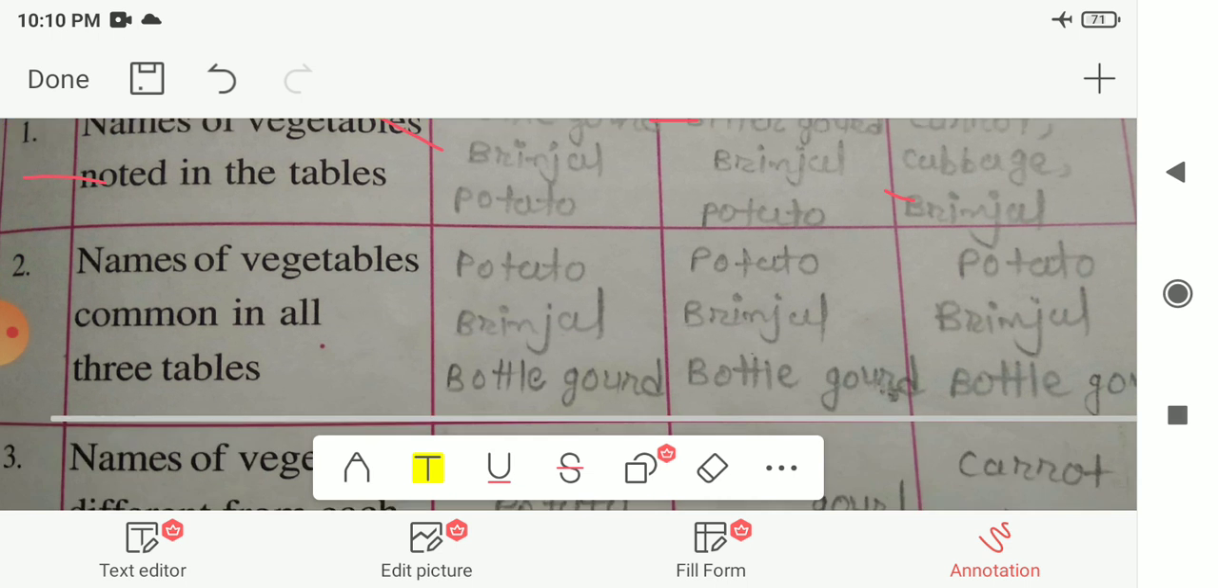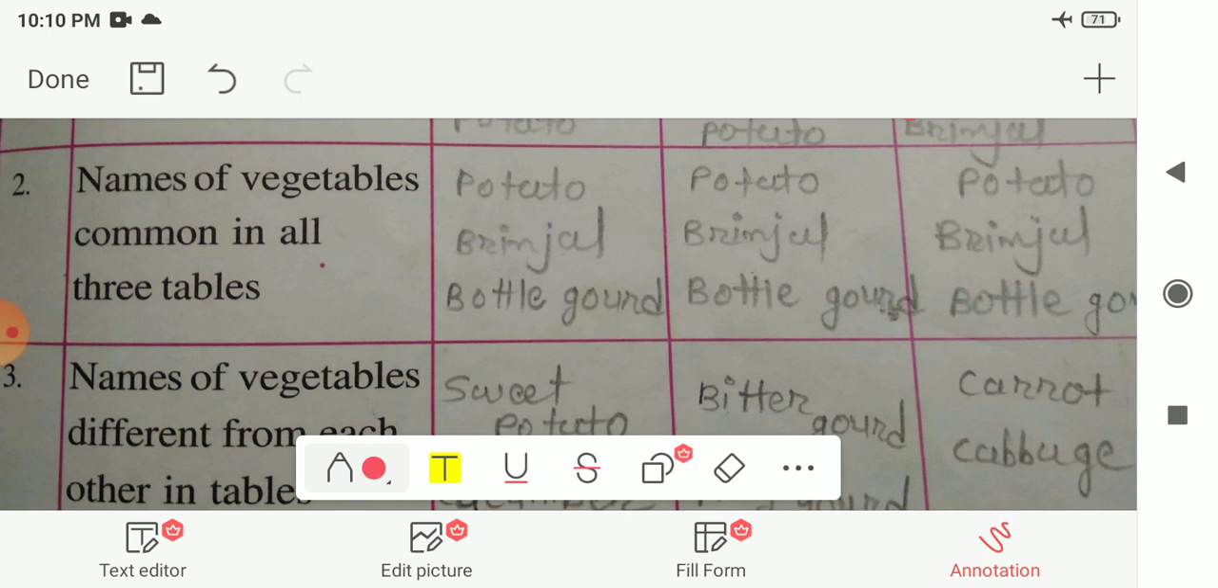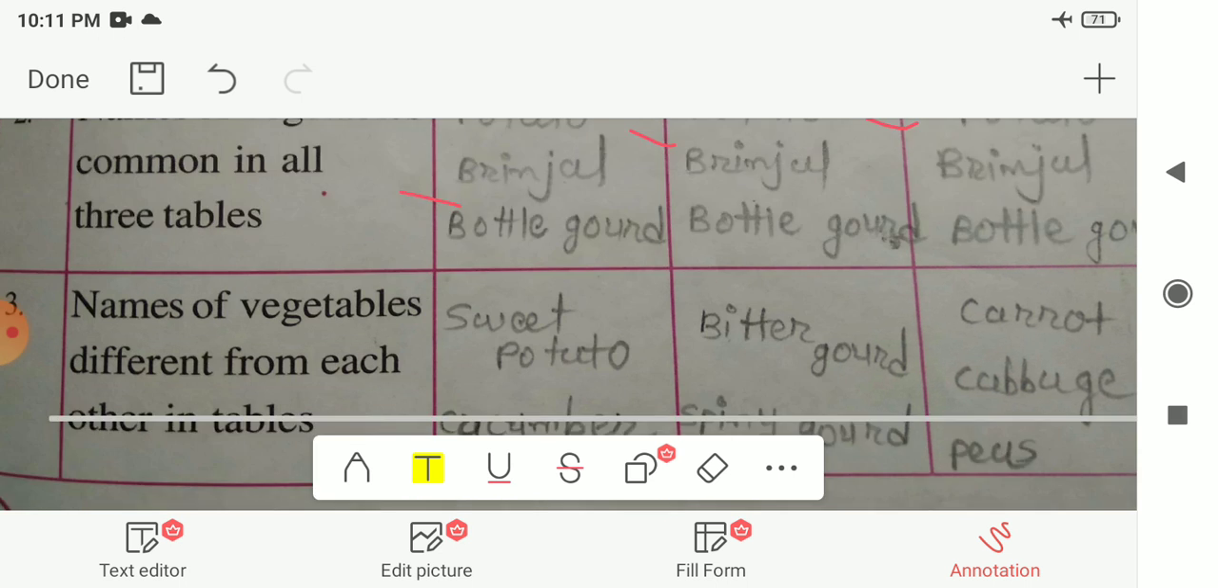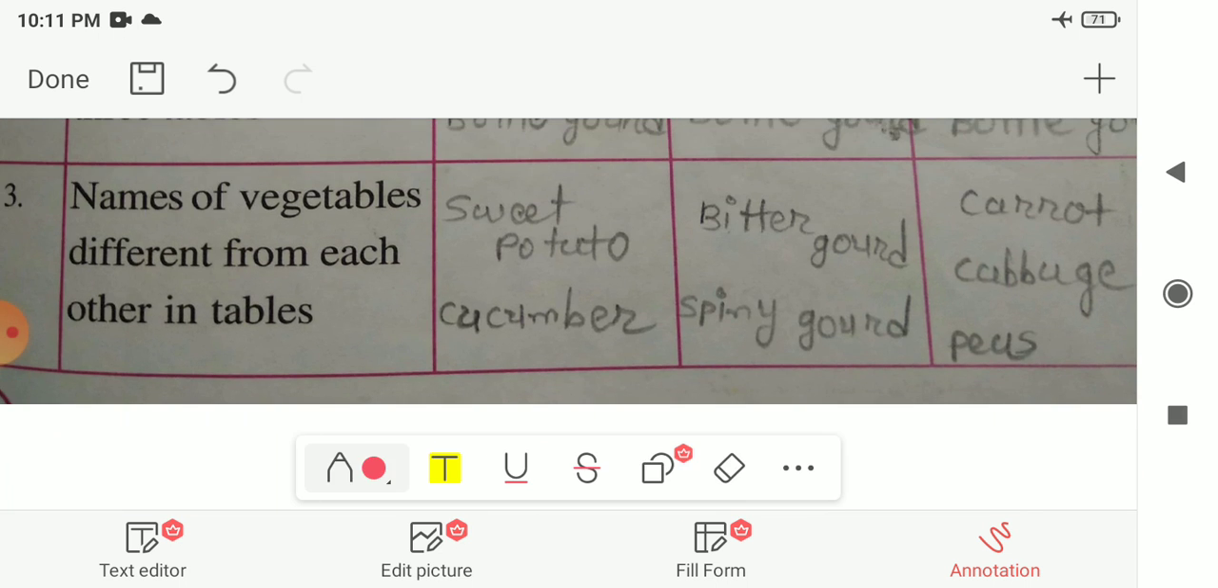Next, the names of the vegetables which we can find in all the seasons: potato, brinjal and bottle gourd. In the month of September also we can find potato, brinjal and bottle gourd, and in the month of December also we can find potato, brinjal and bottle gourd. Next are the names of the vegetables which we can find particularly in one season or one month. So in the June month we can find sweet potato and cucumber.